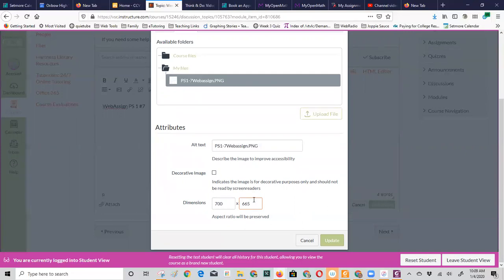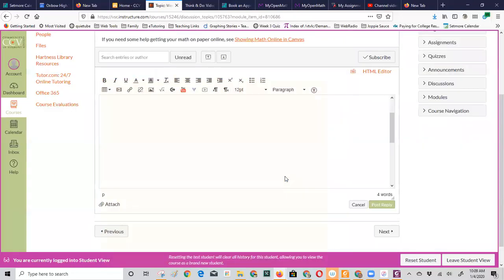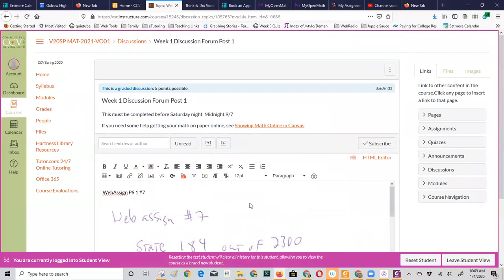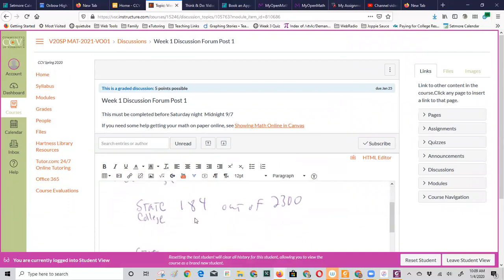What I have is fine, so I'm just going to keep it. If you were to not keep that ratio, that's when your image gets really looking weird, like it'd be stretched out one way, or maybe you've done that if you've done some image editing. So I'm going to update that file, and you see there's my work. I was actually being organized and I put that. So there's my work for the first two.